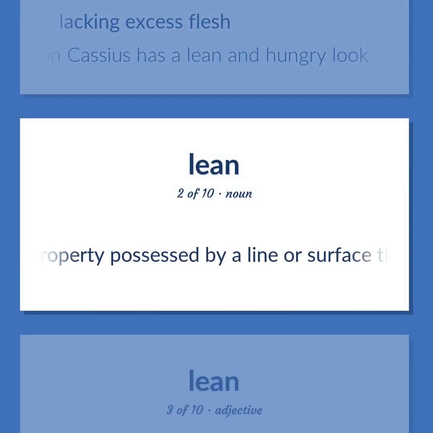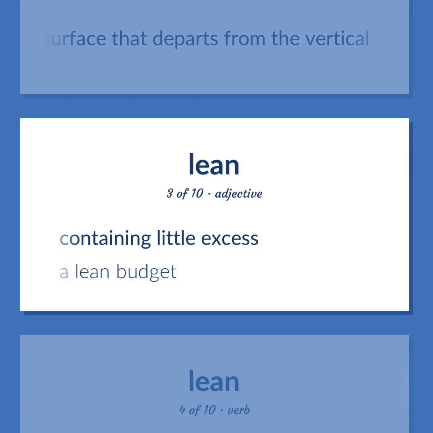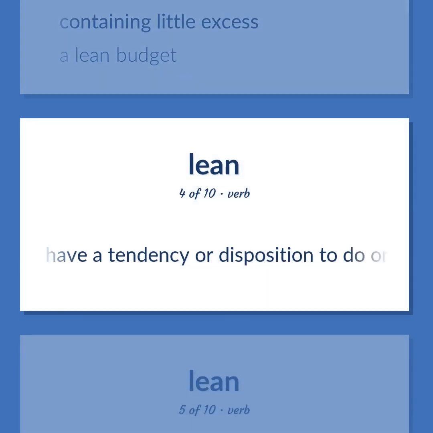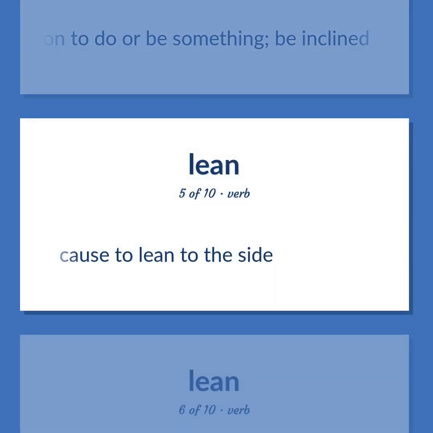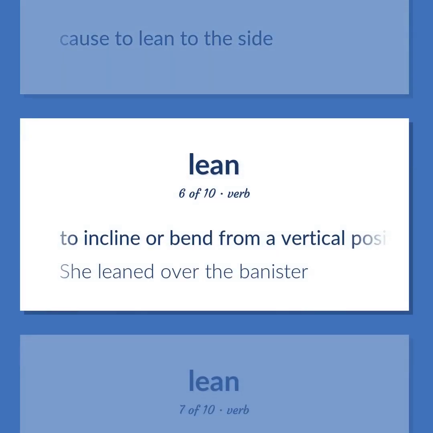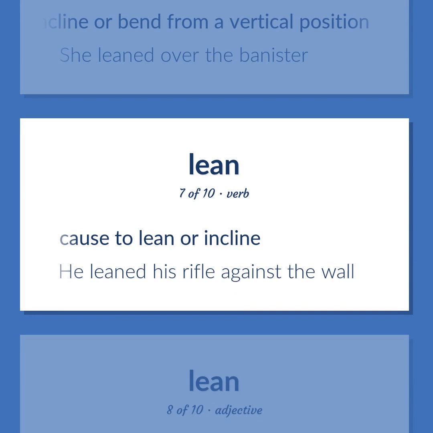The property possessed by a line or surface that departs from the vertical. Containing little excess. A lean budget. Have a tendency or disposition to do or be something, be inclined. Cause to lean to the side. To incline or bend from a vertical position. She leaned over the banister. Cause to lean or incline. He leaned his rifle against the wall.